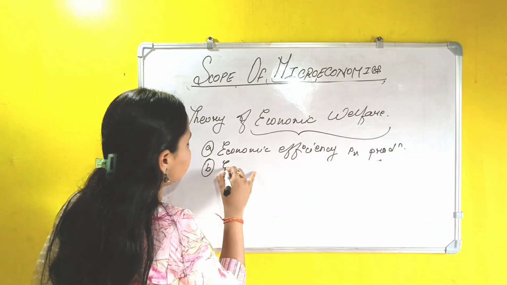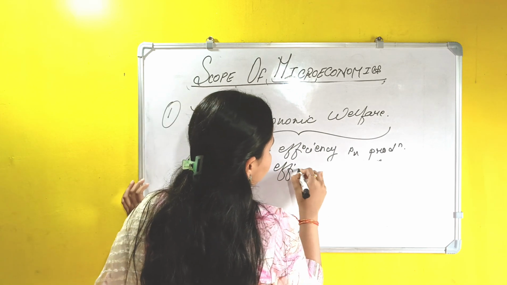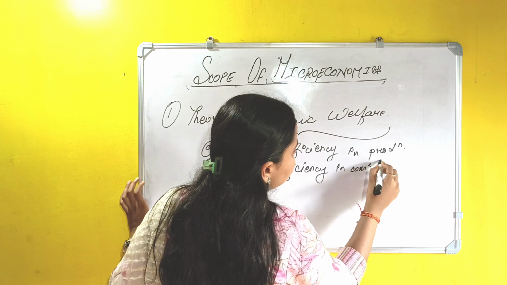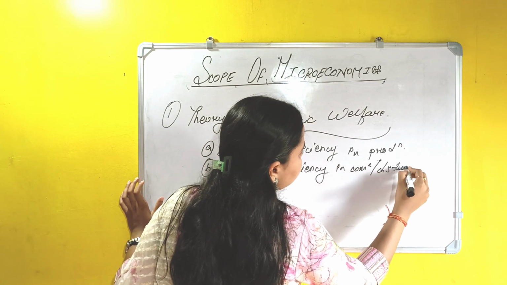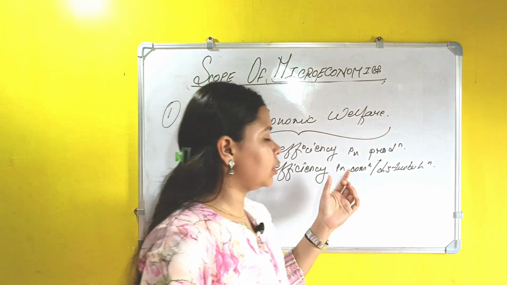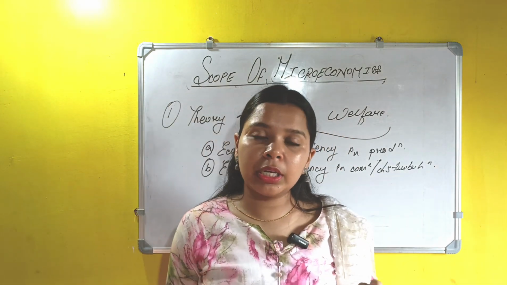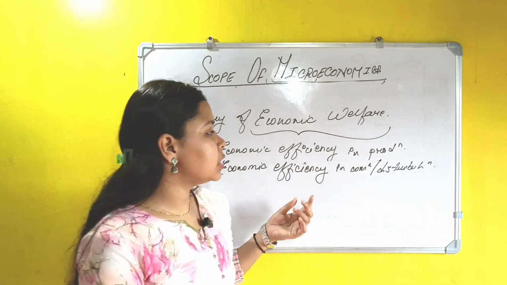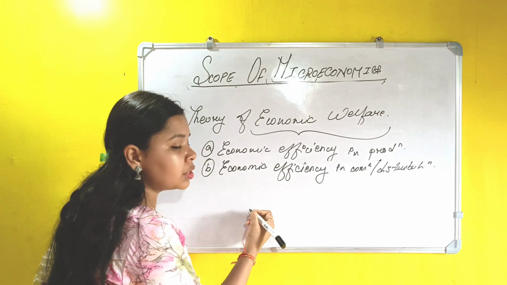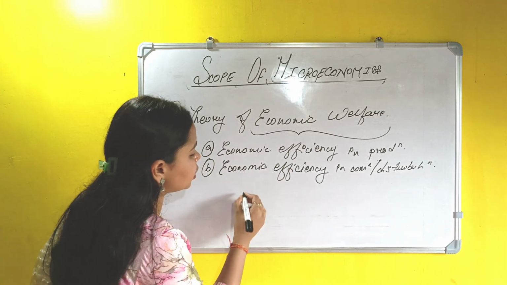Now the next point is economic efficiency in consumption or distribution. Basically you can write consumption or you can write distribution. Now economic efficiency in consumption means what? We should have the goods at our hand, whatever is produced in the country.